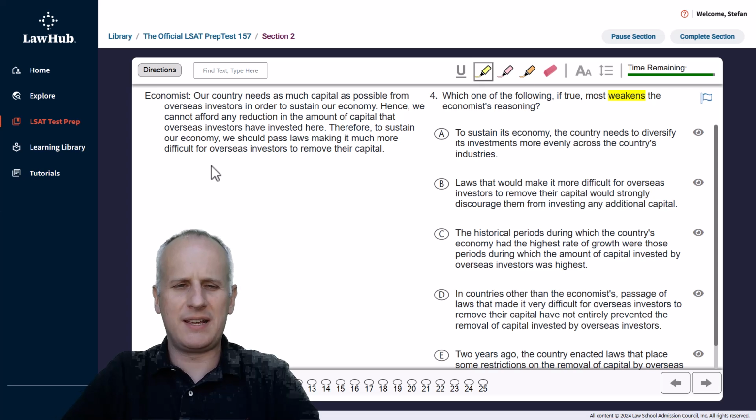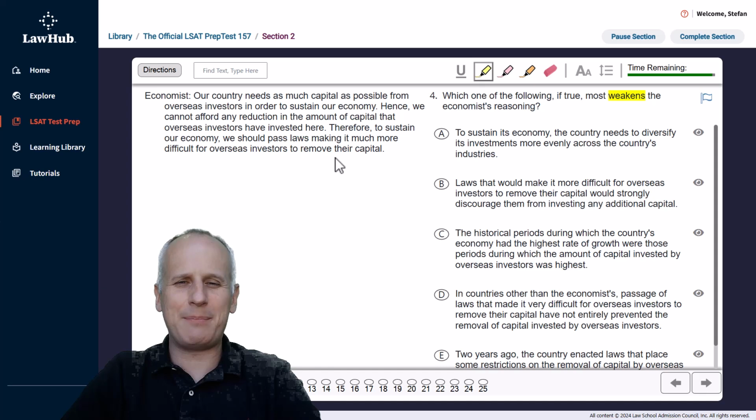So, reading the economist statements, our country needs as much capital as possible from overseas investors in order to sustain our economy. Hence, we cannot afford any reduction in the amount of capital that overseas investors have invested there. They're invested here. Therefore, to sustain our economy, we should pass laws making it much more difficult for overseas investors to remove their capital.